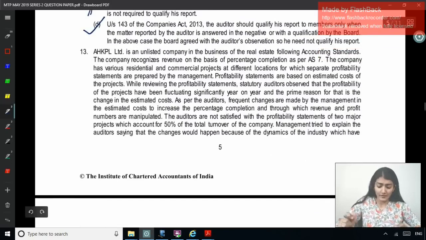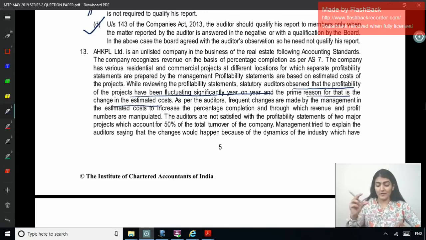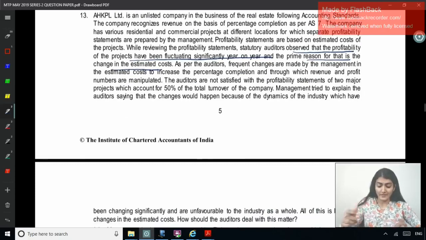Right, so what does it say? Well, the statutory auditors observe that profitability of the projects has been fluctuating significantly year on year, and the prime reason for that is the change in the estimated cost. Right, so because they are not able to ascertain the cost, there are a lot of frequent changes, right, to increase the percentage completion.